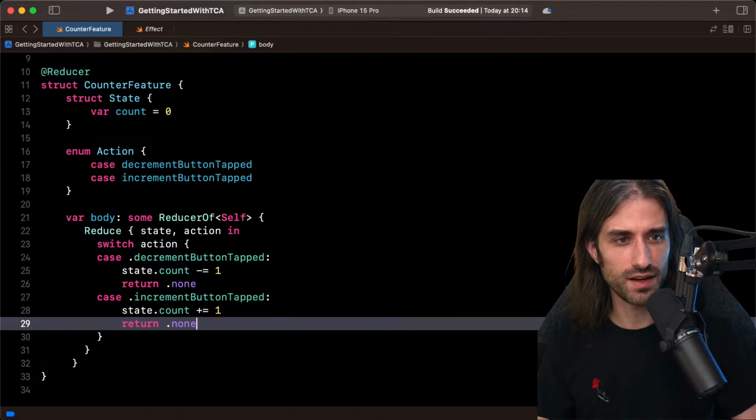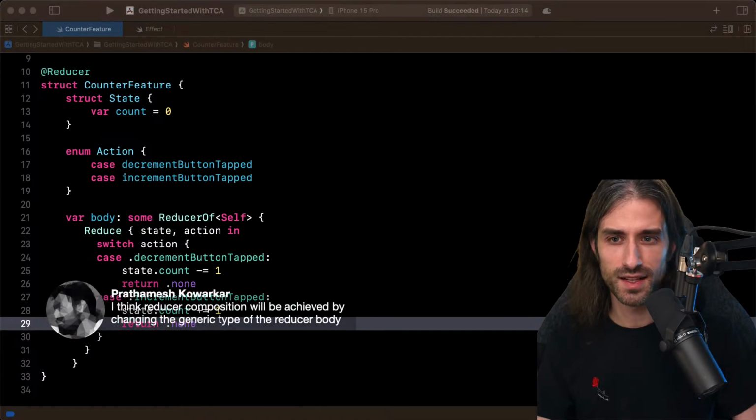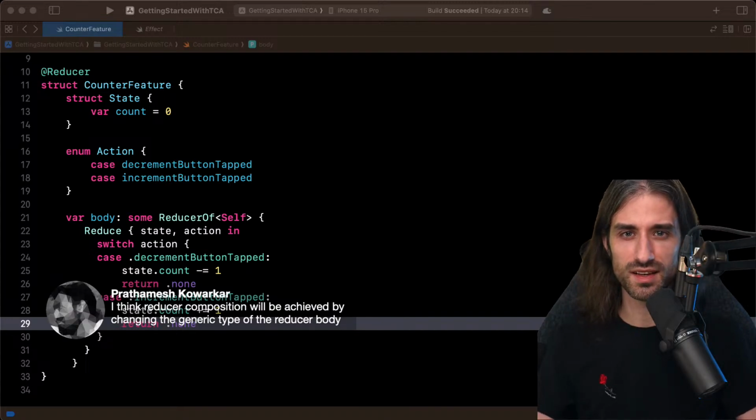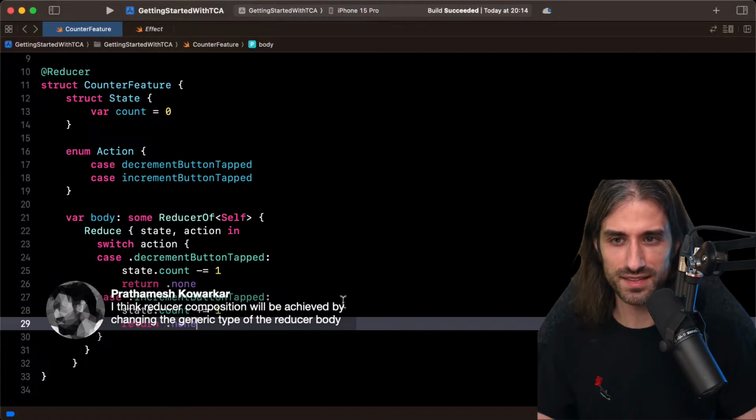Let me also check the chat. So Pratamesh, you're saying, I think reducer composition will be achieved by changing the generic type of the reducer body, which would make sense. I'm looking forward to when we'll get to it because this is really interesting.